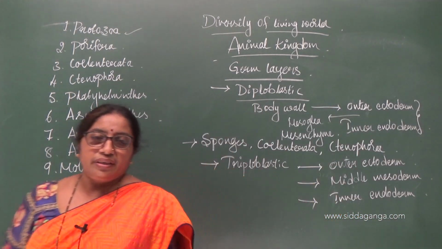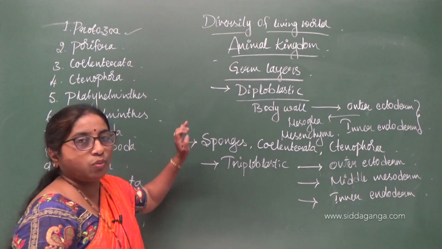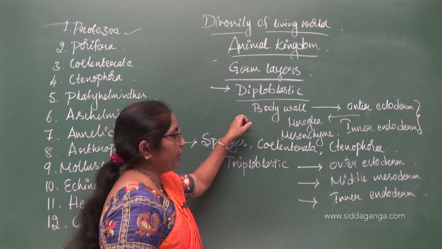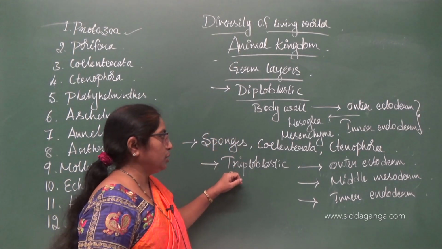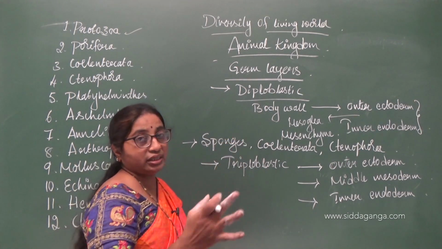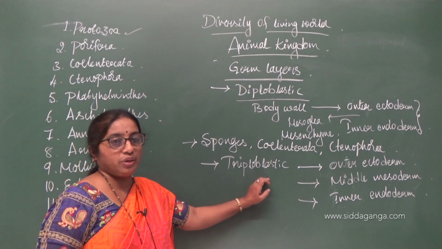3 layers in their body wall is called triploblastic; diploblastic and triploblastic. So, body wall made up of 2 layers, body wall made up of 3 layers. In triploblastic animals the mesoglea is completely transformed into another layer of cells which is called the mesoderm.